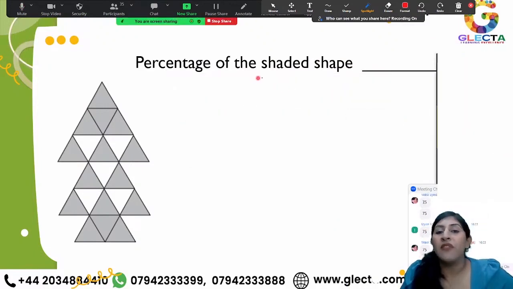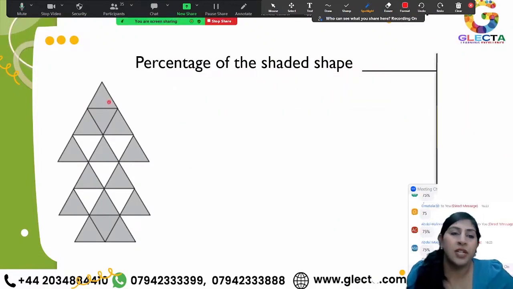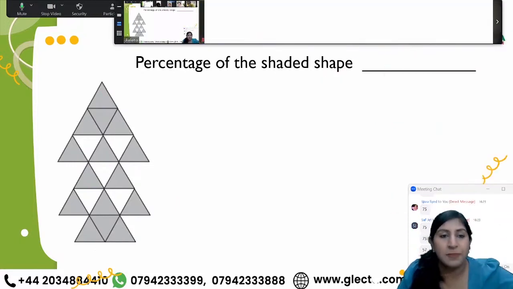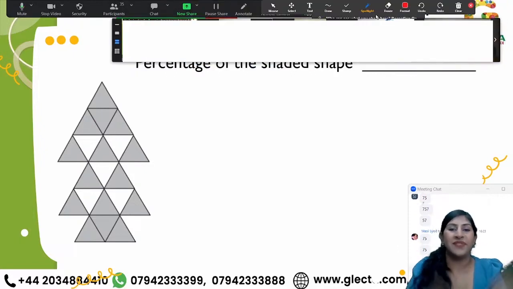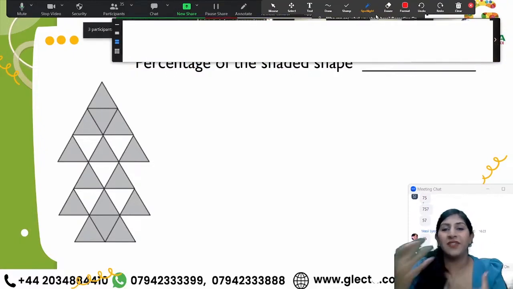Right. So now if I have to find out the percentage of the shaded shape, you just have to see the number of shaded shapes and the total number of shapes. Now who's going to take an initiative to explain me this answer? Quick now. Who's going to take an initiative now?